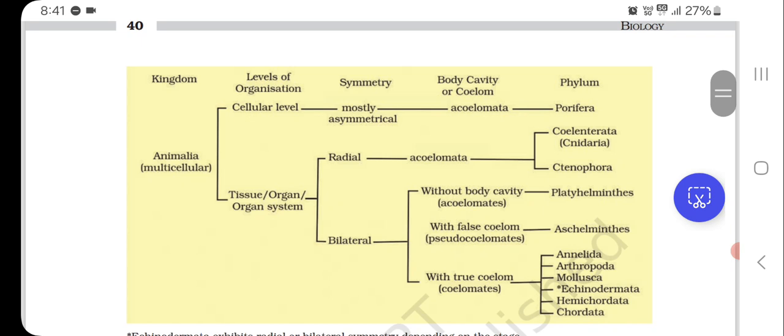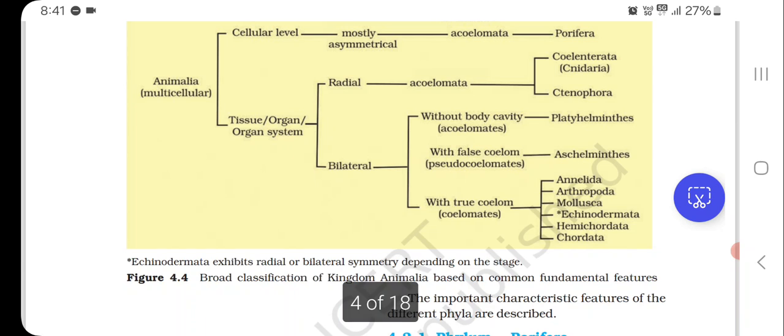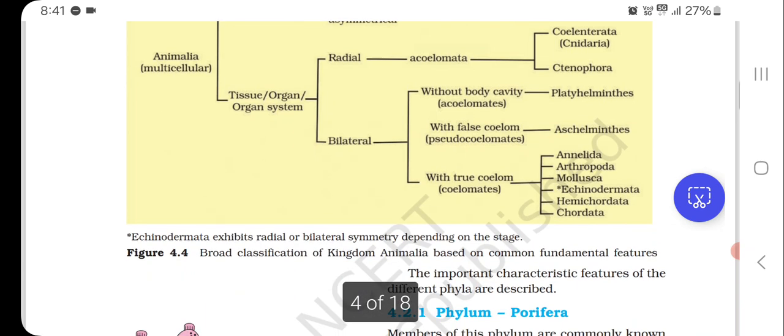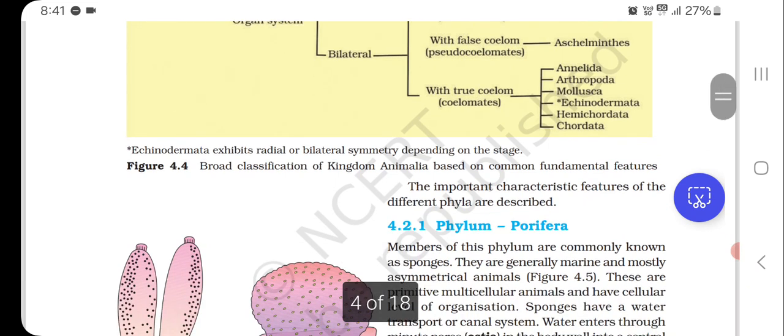The bilateral ones without body cavity, acoelomates, include Platyhelminthes. With false coelom, pseudocoelomates, is Aschelminthes. With true coelom are Annelida, Arthropoda, Mollusca, Echinodermata, Hemichordata, and Chordata. Echinodermata exhibits radial or bilateral symmetry depending on the stage. The young ones show bilateral symmetry and the adult ones show radial symmetry.